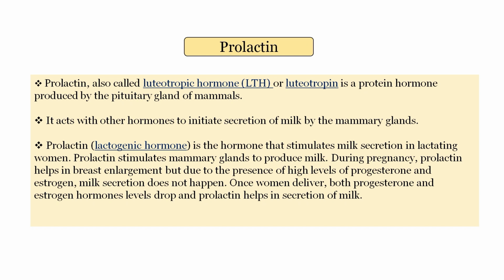During pregnancy, prolactin helps in breast enlargement, but due to the presence of high levels of progesterone and estrogen, milk secretion does not happen. Once women deliver, both progesterone and estrogen hormone levels drop and prolactin helps in secretion of milk.